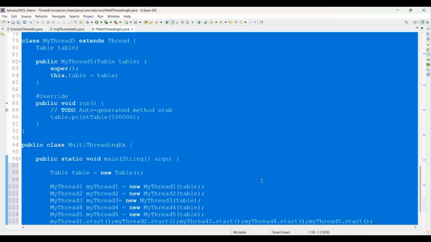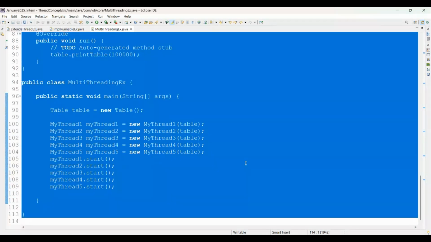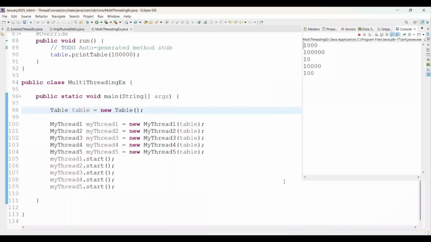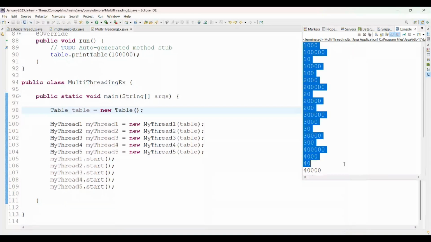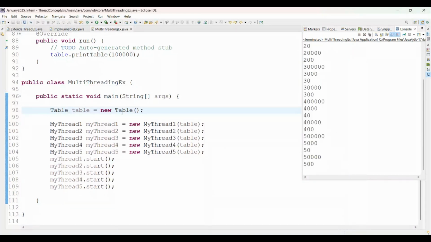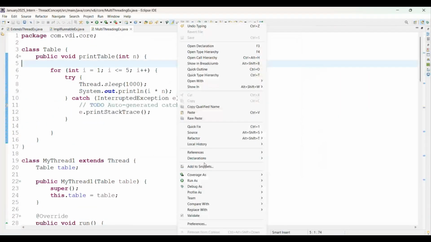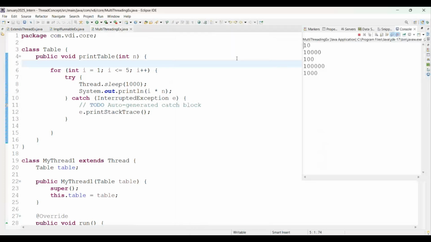Control A, Control I, Control Shift A, it will format the code base. Now if I am trying to run a Java application, all threads simultaneously come into execution. See on screen, all threads simultaneously come into execution, right? And we are not able to understand what is going on there. Perfect. See, all threads simultaneously come into execution, and each thread is executing simultaneously here. That's called multi-threading. If again I run a Java application, see on screen, all threads simultaneously come into execution. We are not able to understand what is going on there.